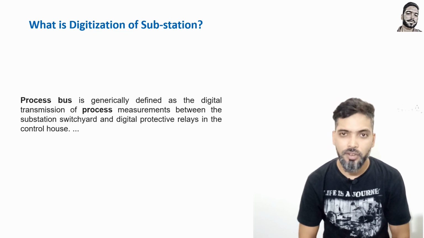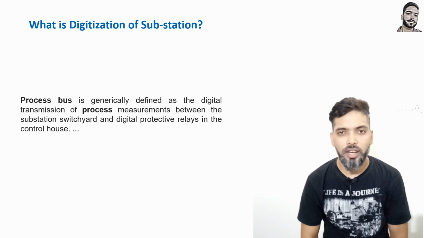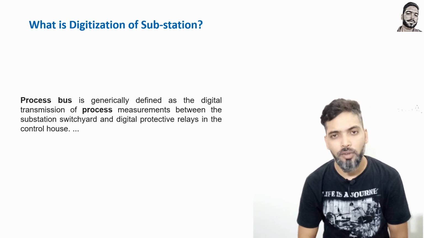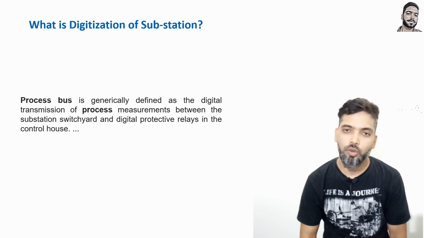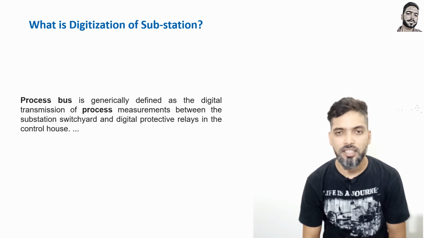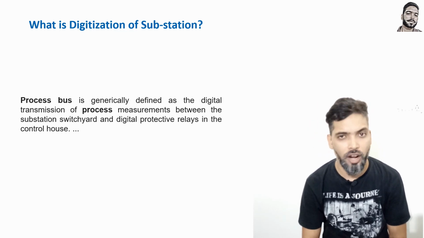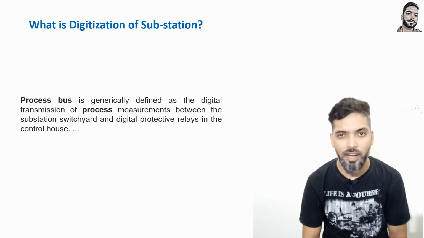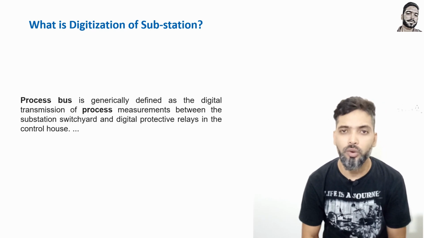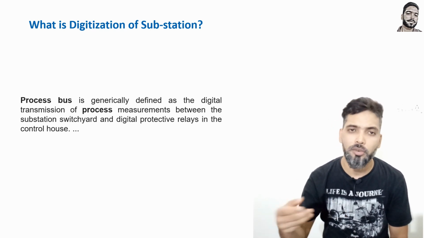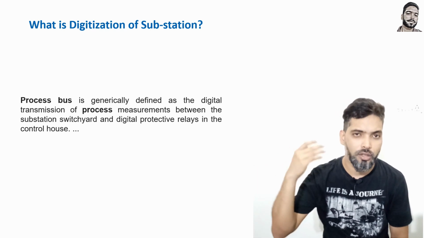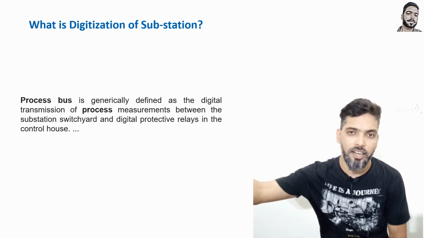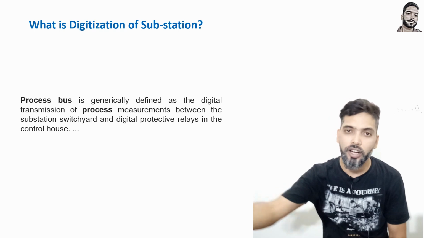Till now, whatever signals you are taking from the field in a substation are analog signals. Whenever you have analog signals, you bring them through a copper cable, and those signals are converted from analog to digital at the relay end, at the panel end, not at the field end.